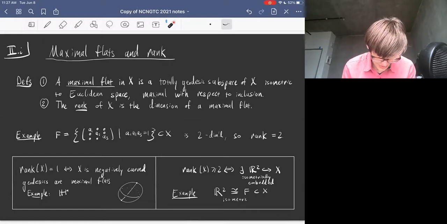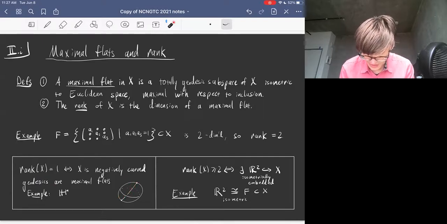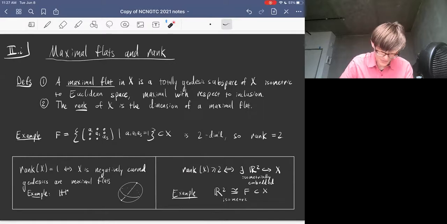And there's a dichotomy here, just to rephrase what I said already. The rank of a symmetric space is 1 if and only if X is negatively curved. In that case, geodesics are maximal flats, so a geodesic is always a flat. So for example, H^n, when I drew a maximal flat here, just a geodesic. And then the dichotomy has the other side of it, which is that your rank is at least 2 and you can find an isometrically embedded R2 in your X. So that's a totally geodesic subspace that's isometric to R2. So for example, the set F is such a thing. It's isometric to R2.